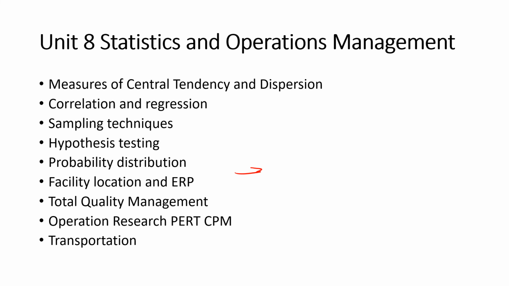Next comes operations research, part CPM. In operations research, mostly only one theoretical question is asked, and the part CPM is most important. The last one is transportation.